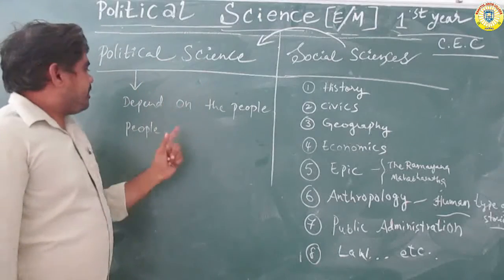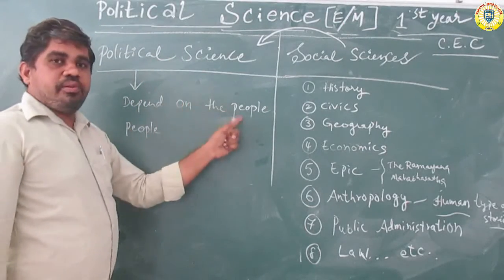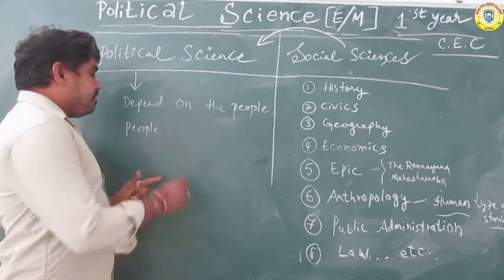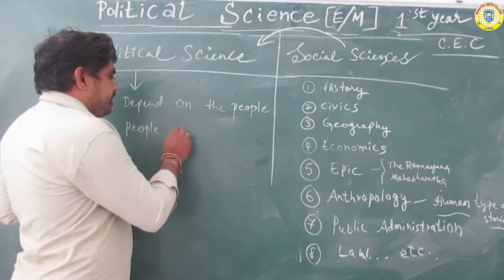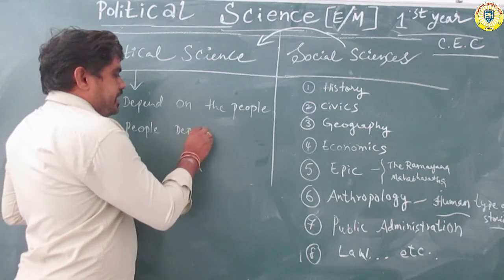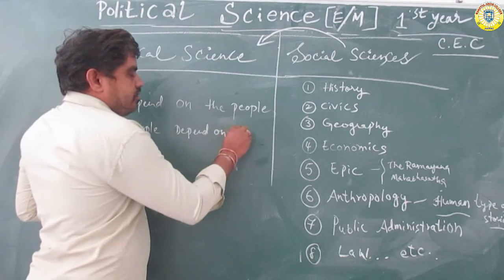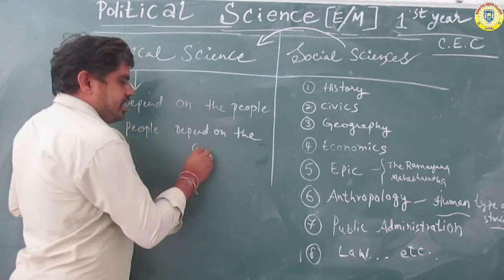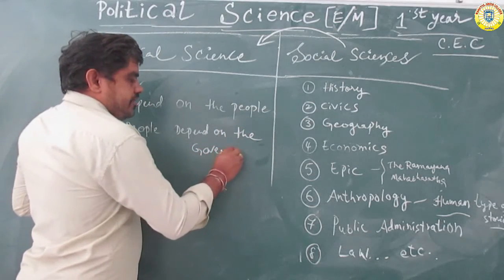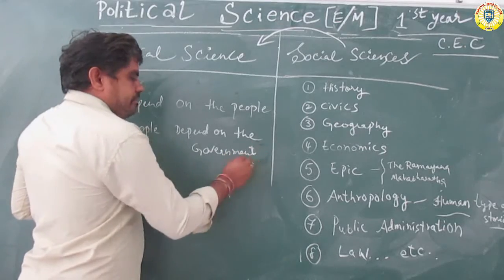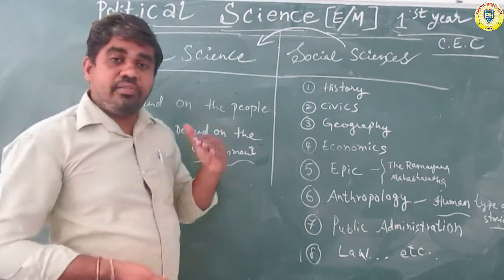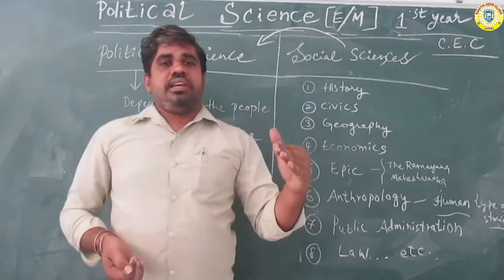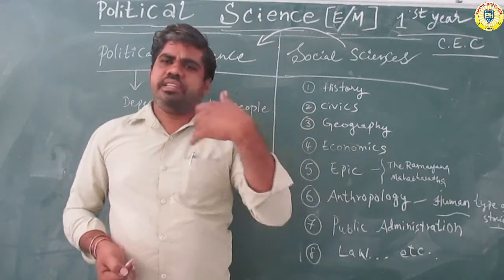Political science depends on the people, and the people depend on the government. Why the government? Mainly because it helps the people, sometimes directly and sometimes indirectly.